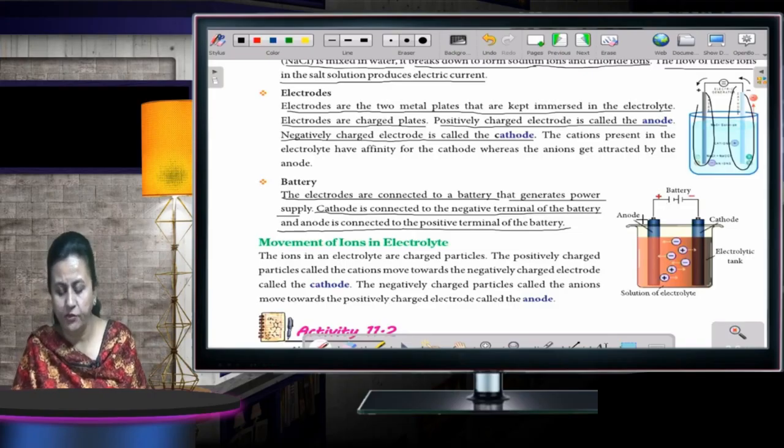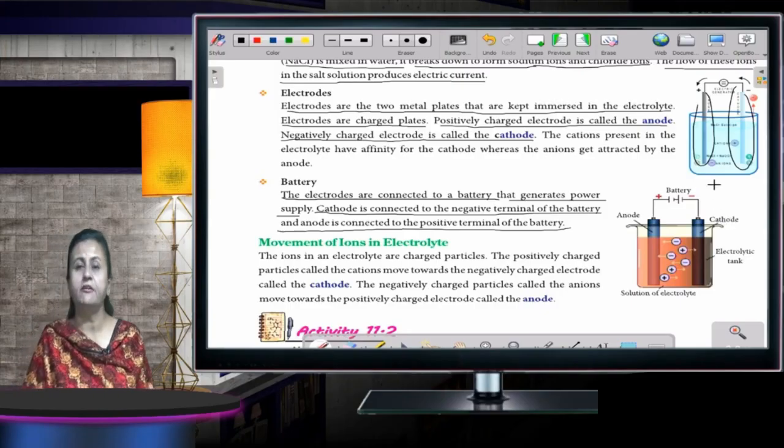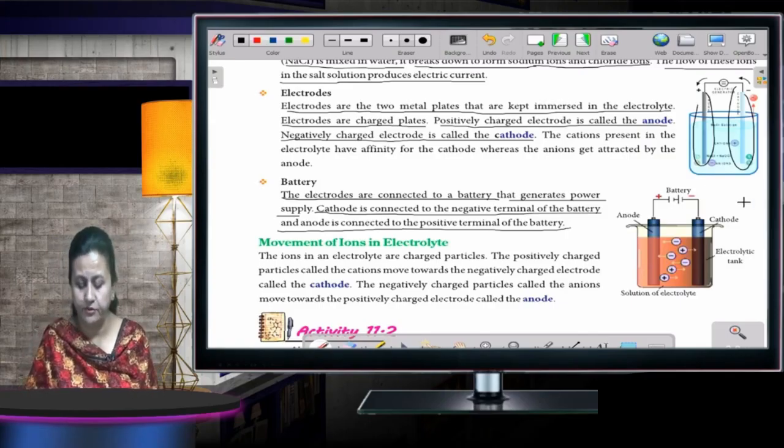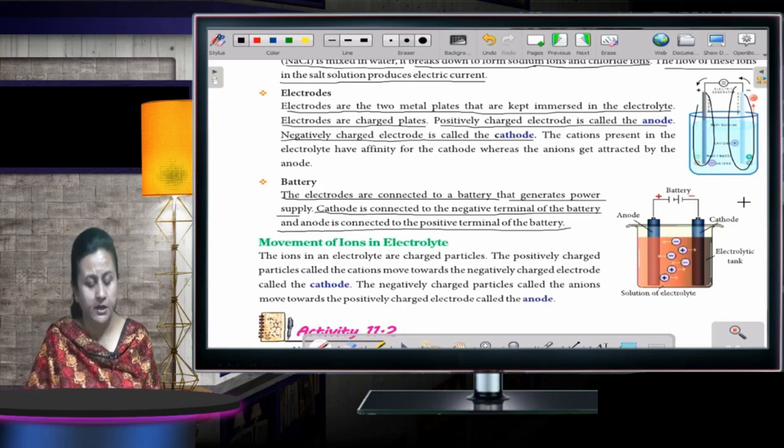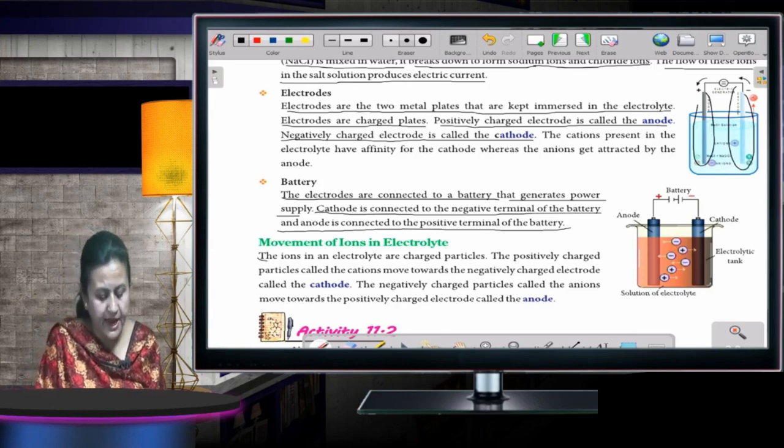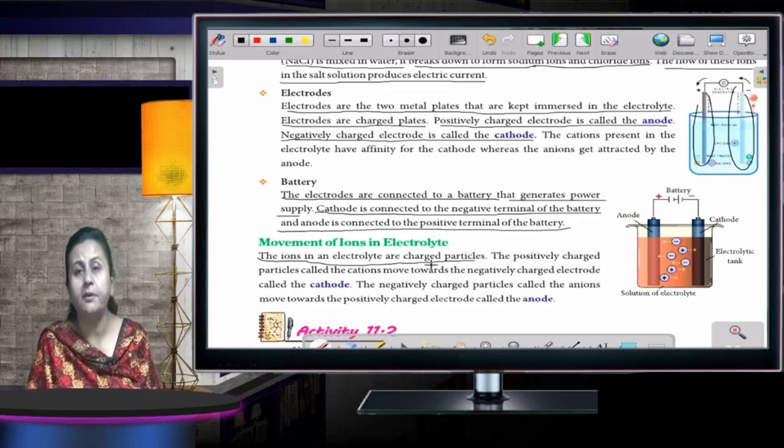Fine. As you can see here, the anode is connected to the positive part and the cathode is connected to the negative part of the battery. Now, movement of ions in electrolyte. How do these ions move in electrolyte? Electrolyte, as I told you, is a solution of water in which common salt is added. The ions in an electrolyte are charged particles.